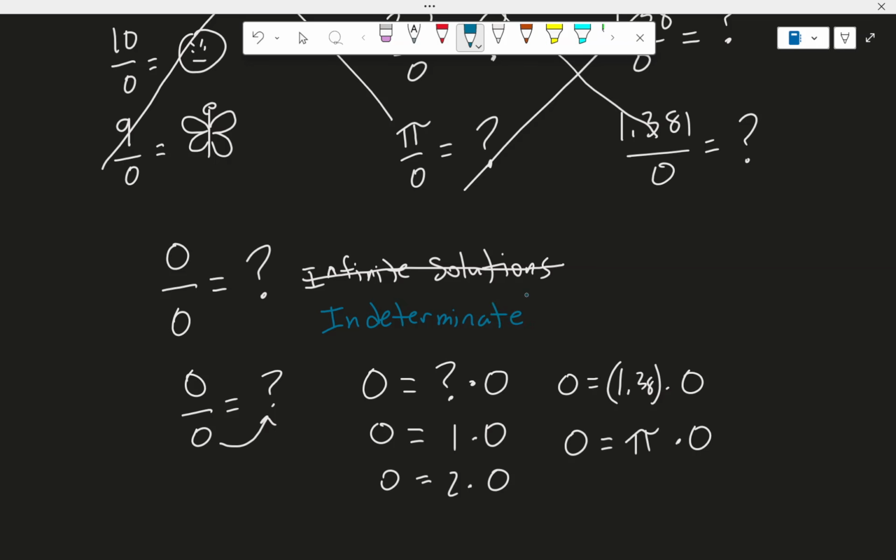We can't determine what it is. I mean, honestly, it could be any of these answers over here. The answer could be 1, it could be 2, it could be 1.38, it could be pi. But right now we can't determine which one it should be. But in calculus, you can determine it sometimes. So right now it's in an indeterminate form. We might be able to determine it once we know some calculus skills.